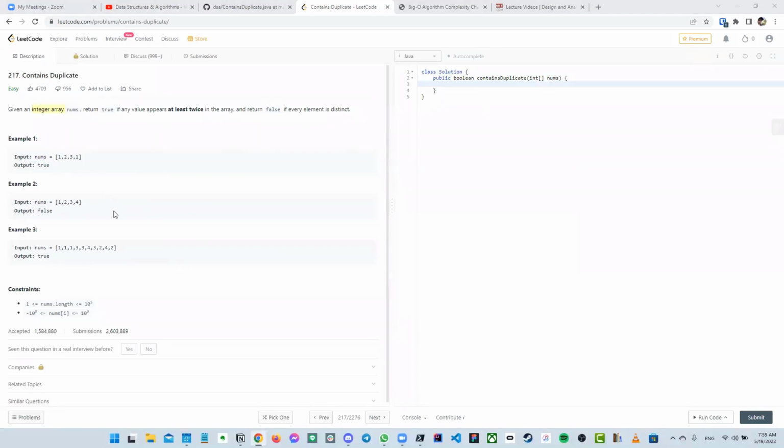If everybody is stuck, the simplest thing is you can iterate through this array and check each value. You could check one value and compare it to every other value, then go to the next one and compare it to every other value, and so on. If you see a duplicate, this is going to return true. We're going to say, oh yeah, I saw this number before. Can we do a little bit better?